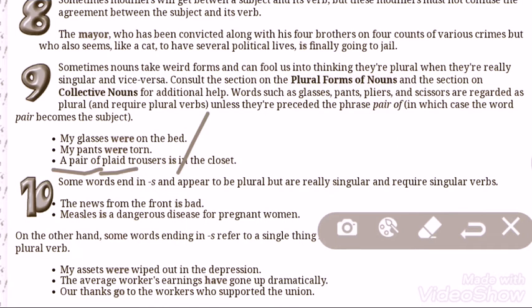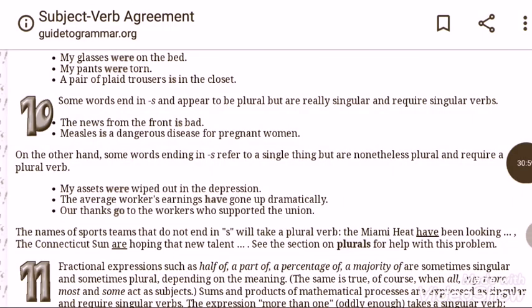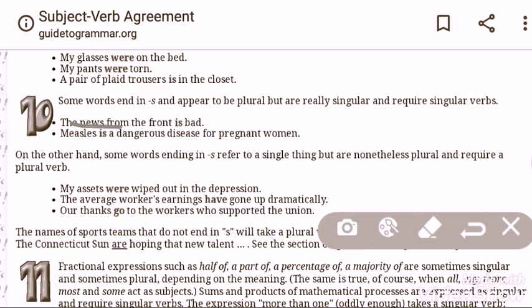Now I shall come to rule number 10. Some words end in s and appear to be plural, but are really singular and require singular verbs. The news from the front is bad. Measles is a dangerous disease for pregnant women. See, at the end of news we can see s, and measles, s.